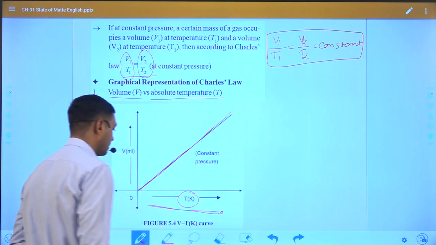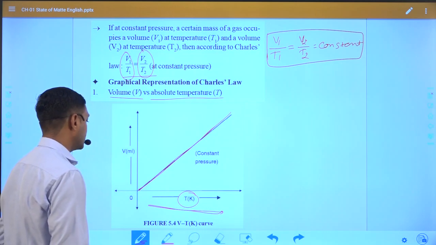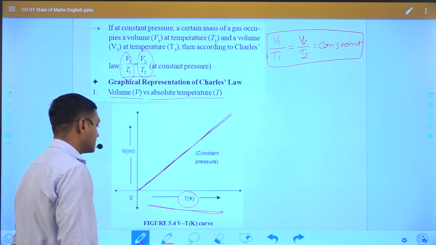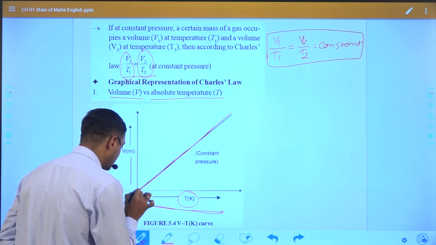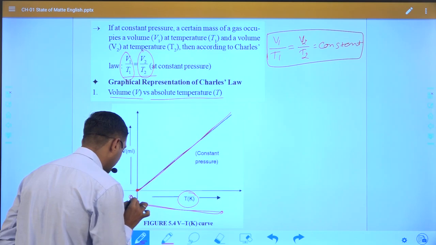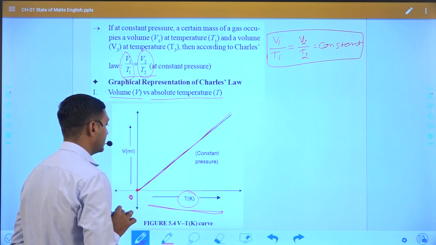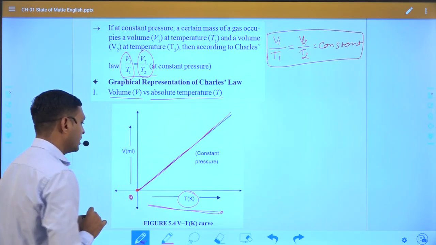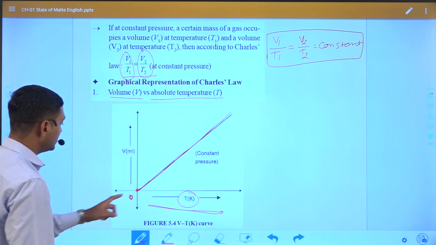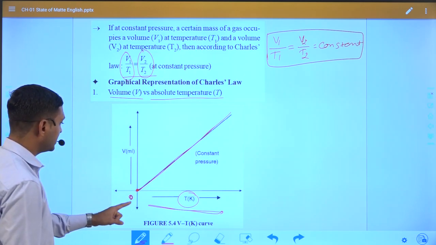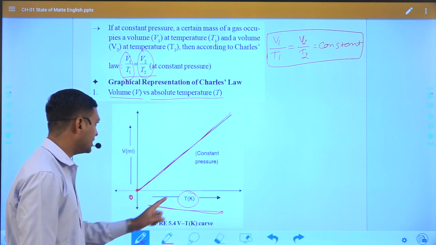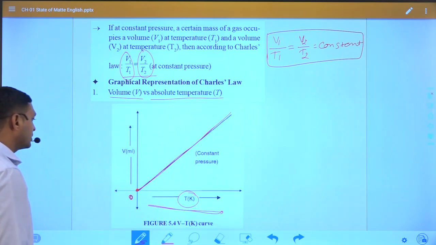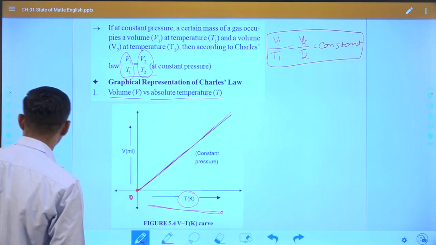Okay, the volume changes with temperature, and that is why, as we discussed in our previous slide, the change of volume is 1 by 273 times.